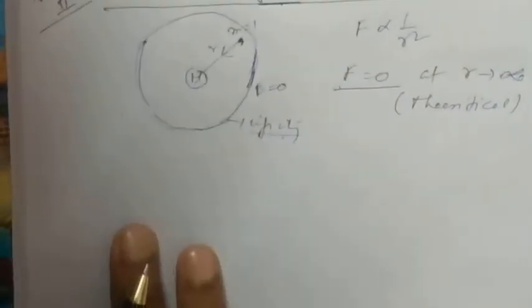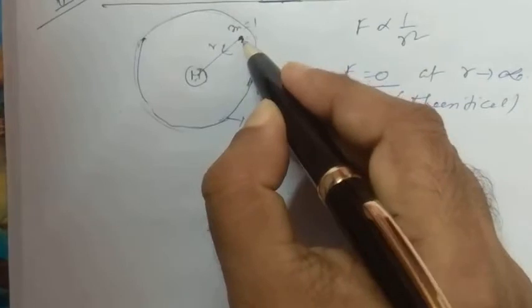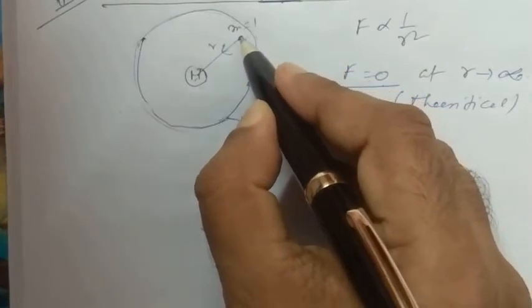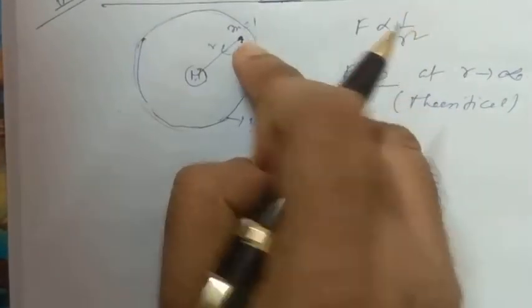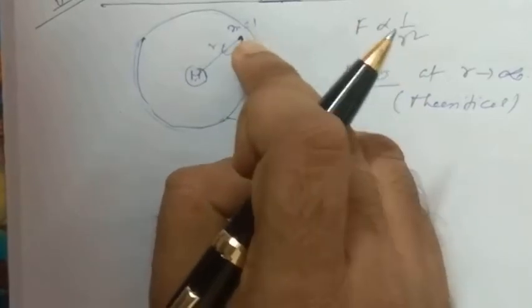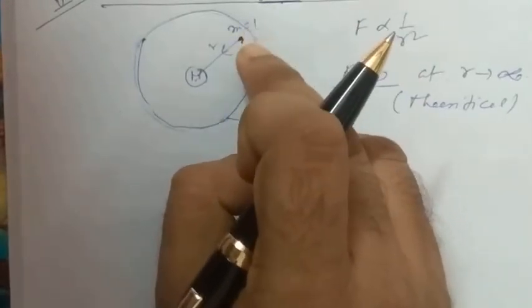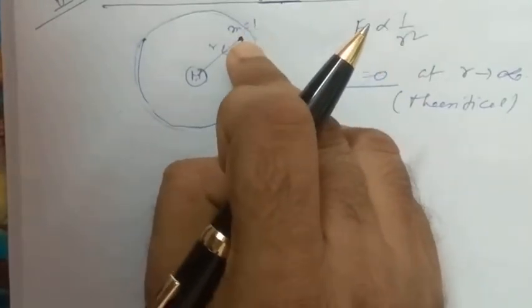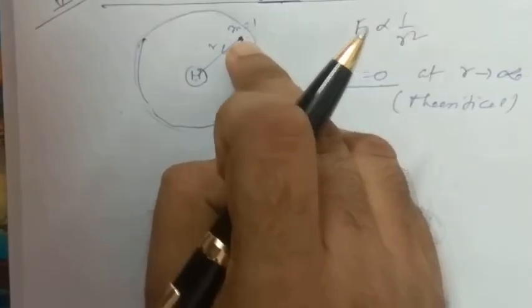So the force that this mass feels is the field intensity at this point. The force that this unit mass feels is the value of field intensity at this point.